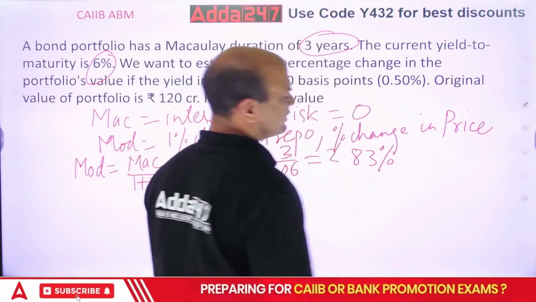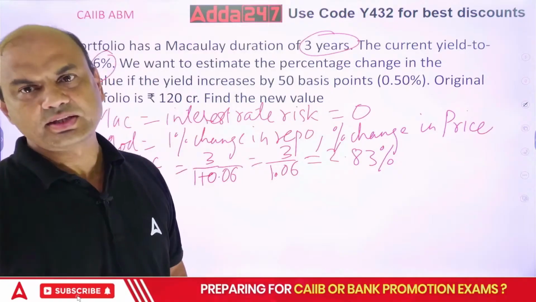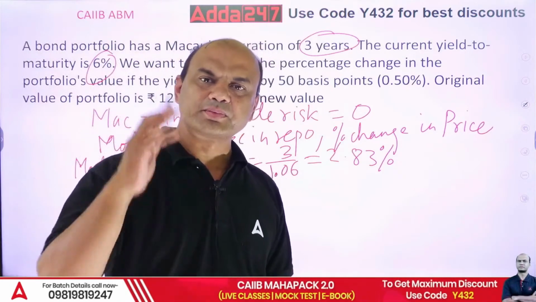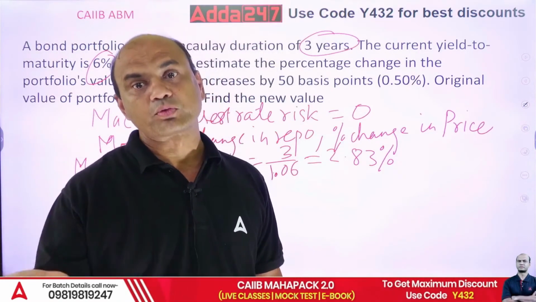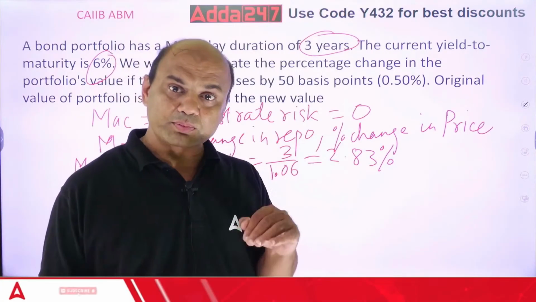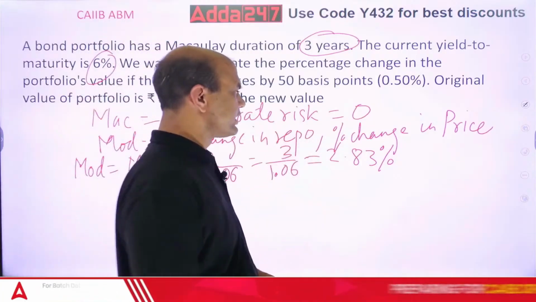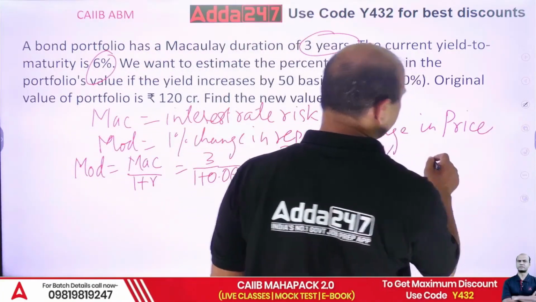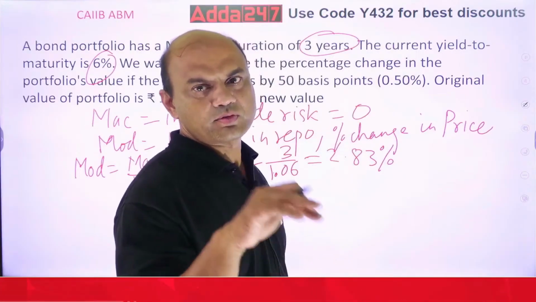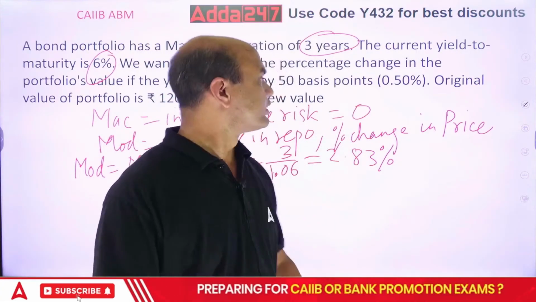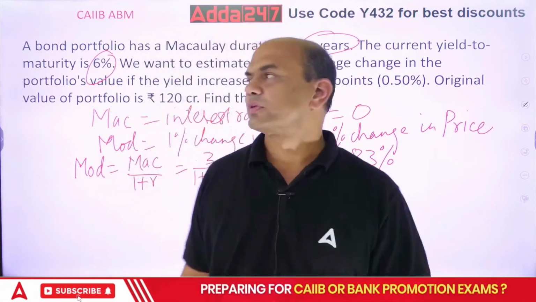What does it mean? It means that if my repo rises by 1%, the price of my portfolio or bond will fall by 2.83%. In an earlier numerical I showed you, if repo goes up, the price of the bond will come down. So now what is given?